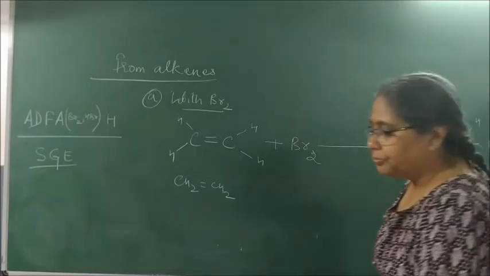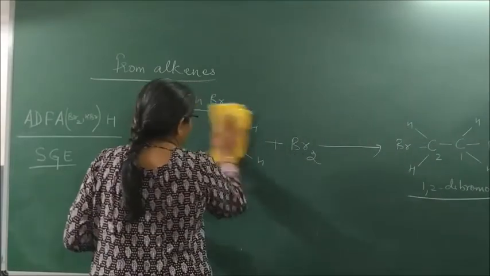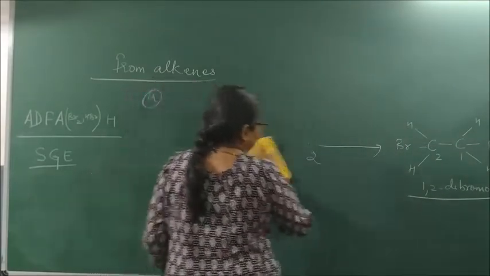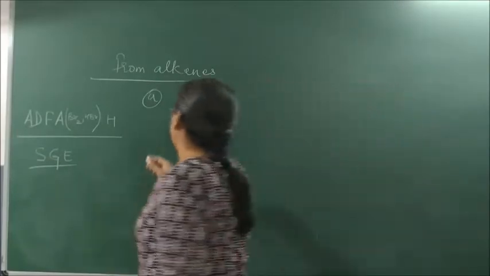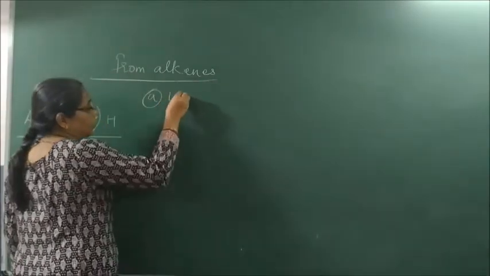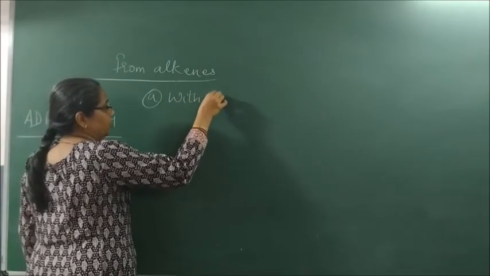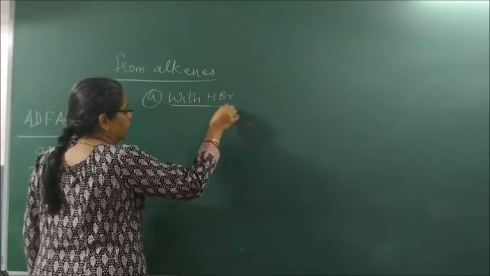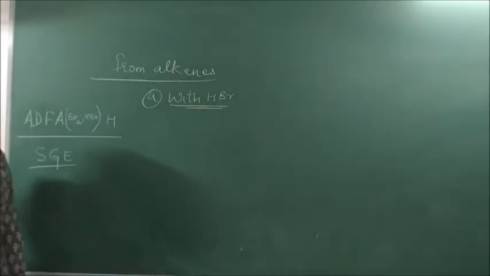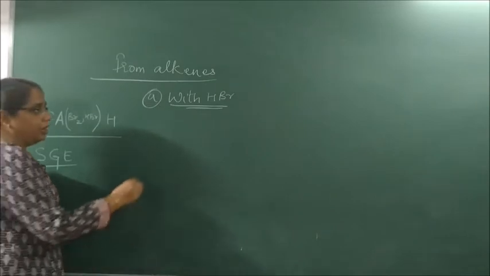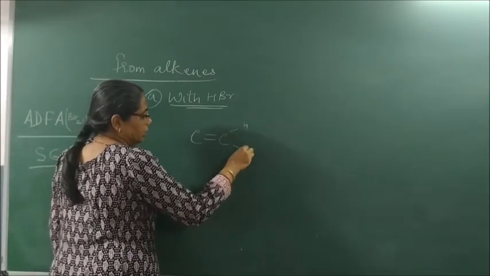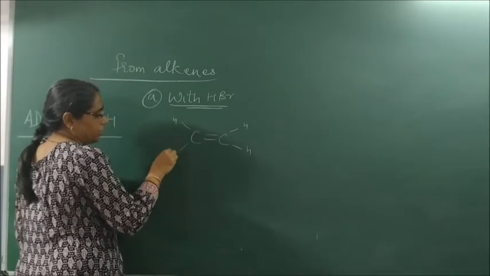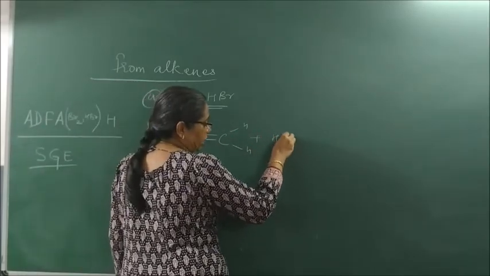Now, we will study the next reaction with alkene, the reaction of alkene with HBr. You have studied last year a rule called the Markovnikov rule. So we will study the first reaction of alkene with HBr. Simple, I am taking again C=C with H, H, H, H plus HBr.